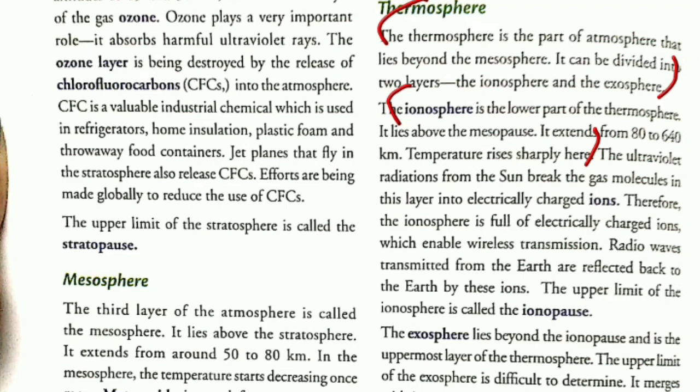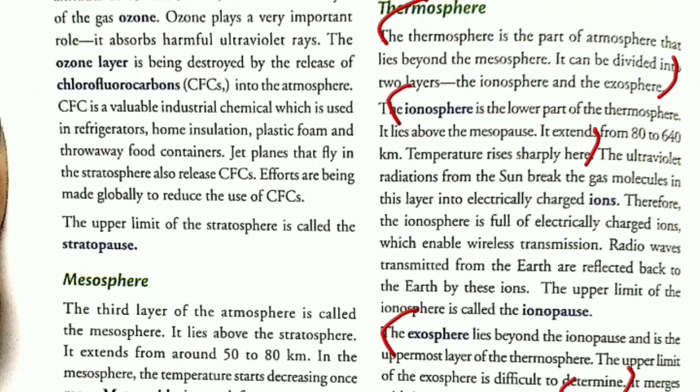Then put the heading exosphere and you have to write from here: the exosphere lies beyond the ionosphere and is the uppermost layer of the atmosphere. The upper limit of the exosphere is difficult to determine. After this, you have to write from here: the temperature here is estimated to be beyond 5500 degrees Celsius, right? Till here. Okay, so this was our answer number 6. On this note, we have completed the question and answers.